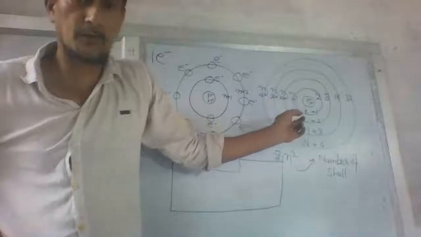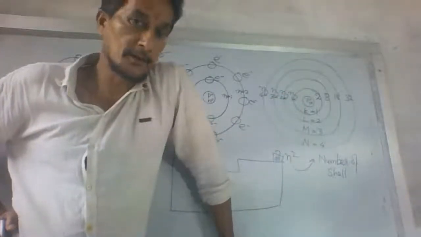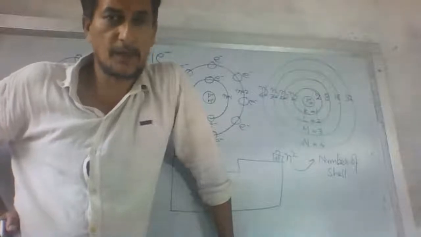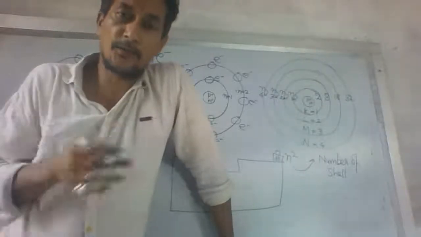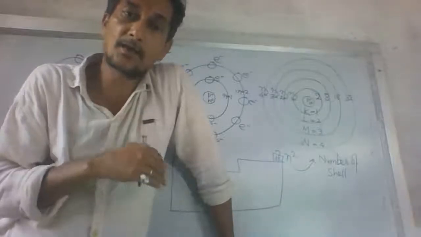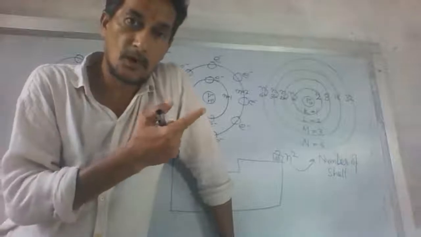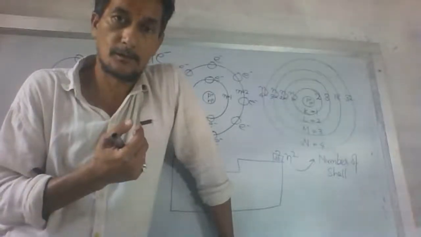Valency can never be 18, because if the number of electrons in the outermost shell is 18, it doesn't mean that the valency is 18. Then what is this valency? The valency is the number of electrons in the outermost shell being exchanged. It means whether it is giving 1 or taking 1. Okay.